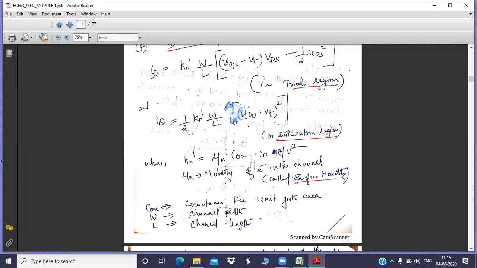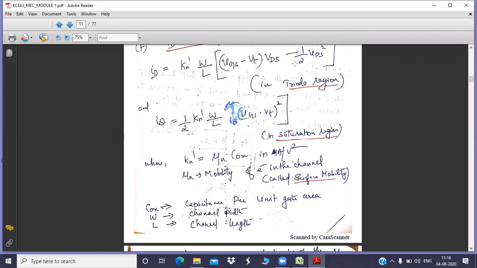Because, as I told you, there is no effect on current in the saturation region. The current is going to be constant. Even though you increase VDS, there is no change in current. When there is no effect due to VDS, VDS is not going to determine the current in the saturation region. Even if you increase VDS beyond a particular value, there is still no change in current. Current is assumed to be constant in the saturation region. That is why we have not mentioned VDS in the second equation.